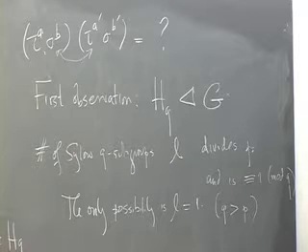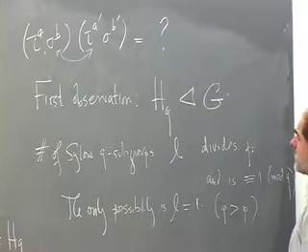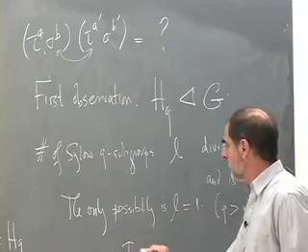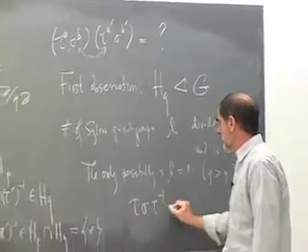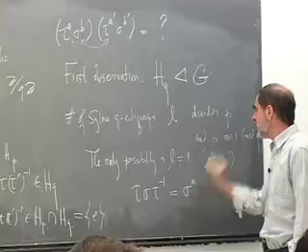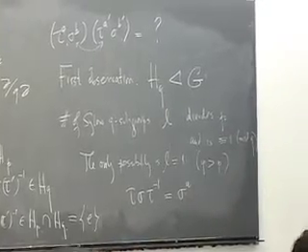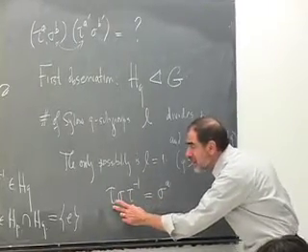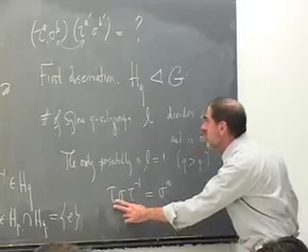So the fact that it's normal means the following, that if I take tau sigma tau inverse, that has to be a power of sigma. Because whatever this element is, it's in HQ.